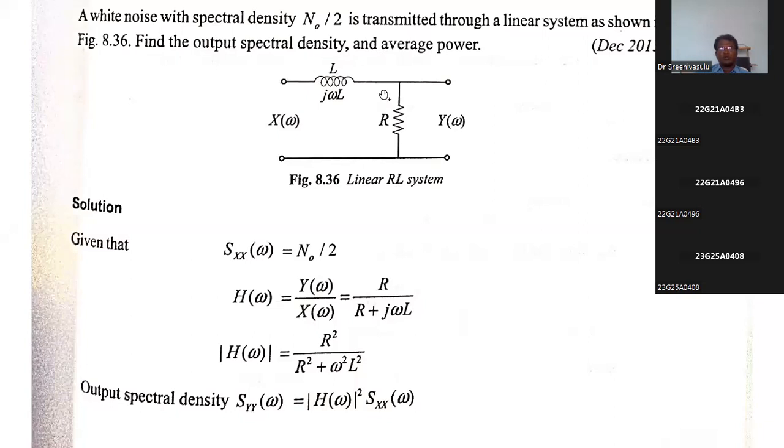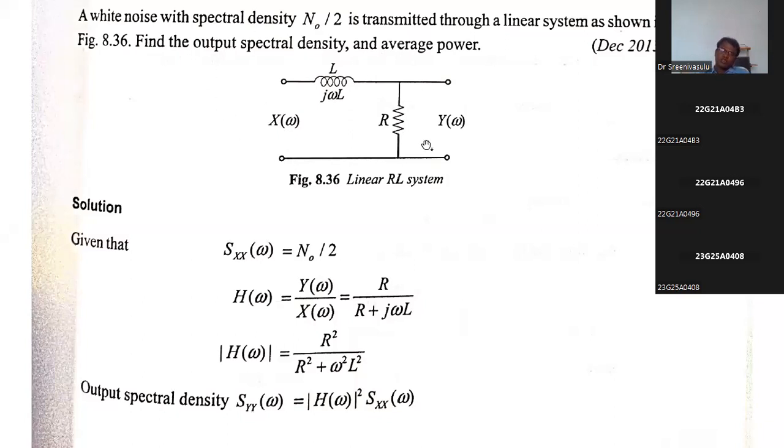Before going to write it in Fourier transform format, my sincere advice is, better you write in the Laplace domain. But he has given it in the frequency domain. Instead of doing the analysis that way, you write the Laplace transform. Suppose the network is given in the time domain, here x of t, here it is L, it is R, it is y of t. Now we can convert it into the S domain. It is going to be X of s, SL, R, and y of s.